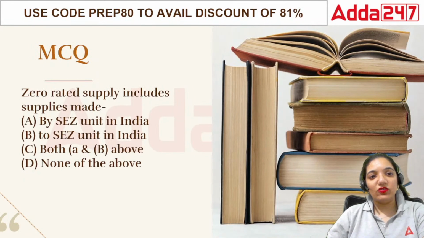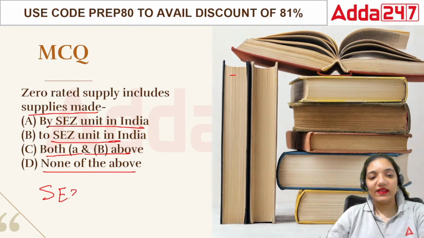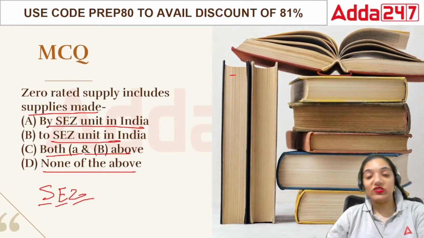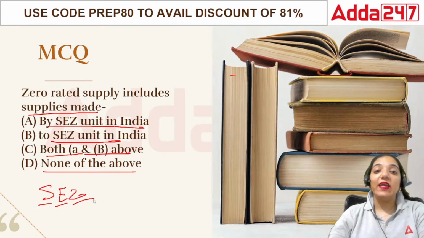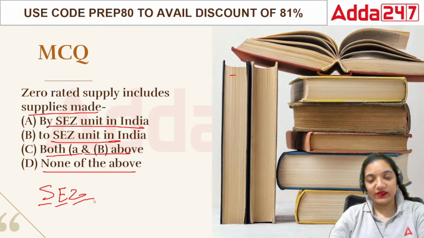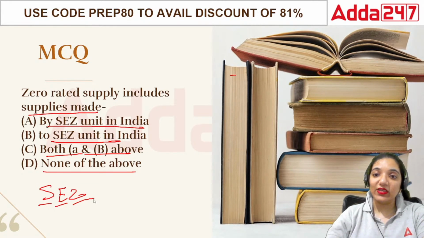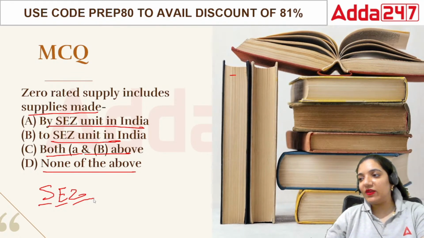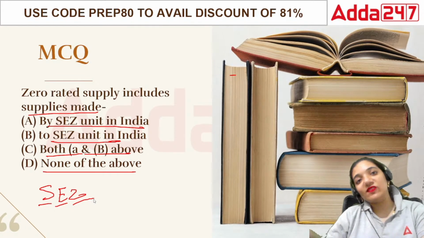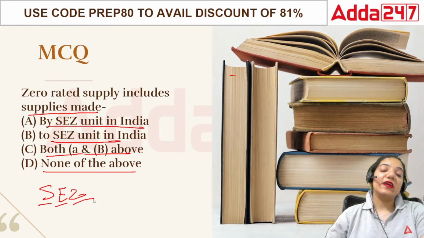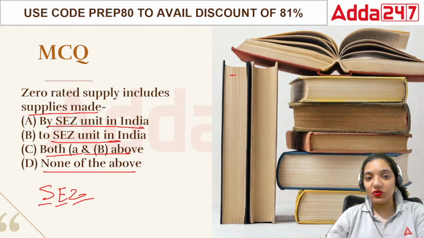Comes the area of zero rated supply. The zero rated supply includes by SEZ unit to SEZ unit, both A and B, or none of the above. SEZ is called special economic zones, the zones which are specifically working towards exporting goods to the outside of the country. So when these people are working in our country, and if we are charging taxes on them, ultimately they will export the goods. If they will export the goods, they are also exporting the taxes. But the rule of our country clearly states export the goods but not the taxes.